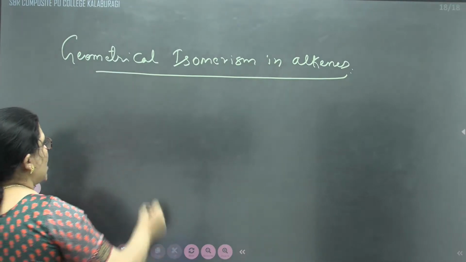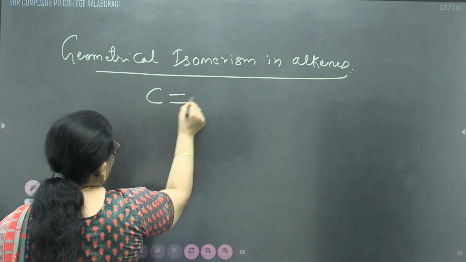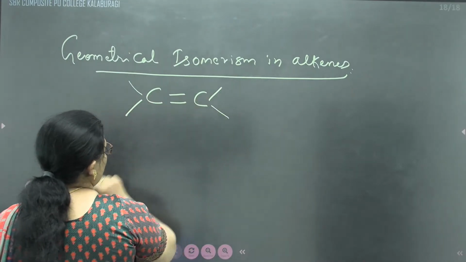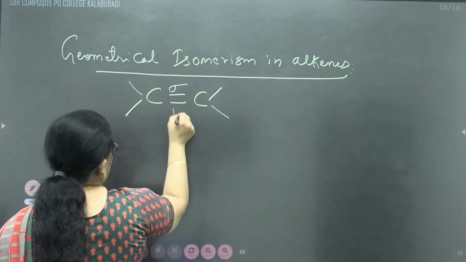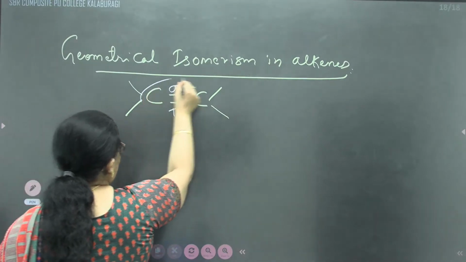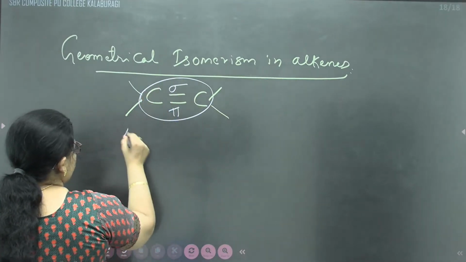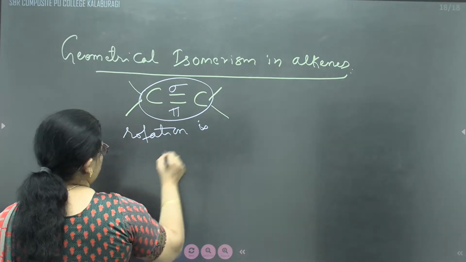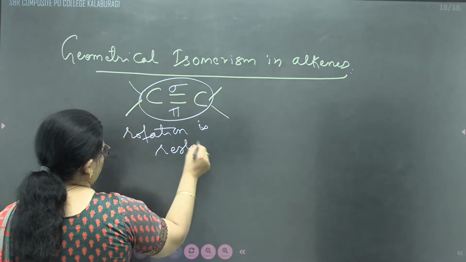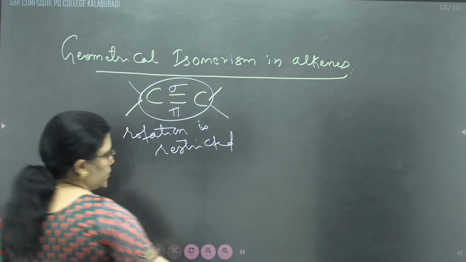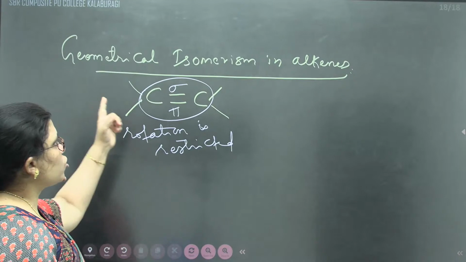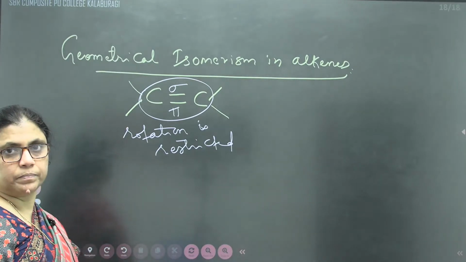It means carbon-carbon atoms bonded by a multiple bond. Correct? One will be a sigma bond, the other a pi bond. Carbon-carbon double bond rotation is restricted, and that restricted rotation gives rise to geometrical isomerism.